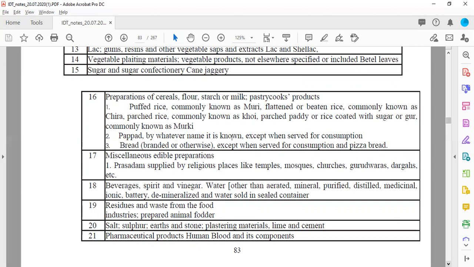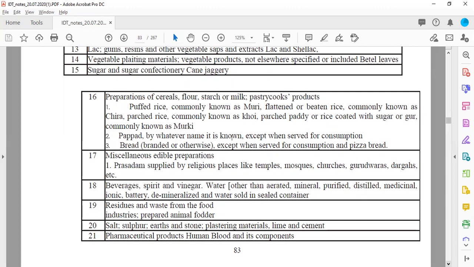Earlier, rice was coming under the taxable category, but then subsequently GST covered that under the exemption list. Then you have miscellaneous edible preparations like prasadam, which is given in religious places like temples, mosques, churches, gurudwaras, dargahs, etc.